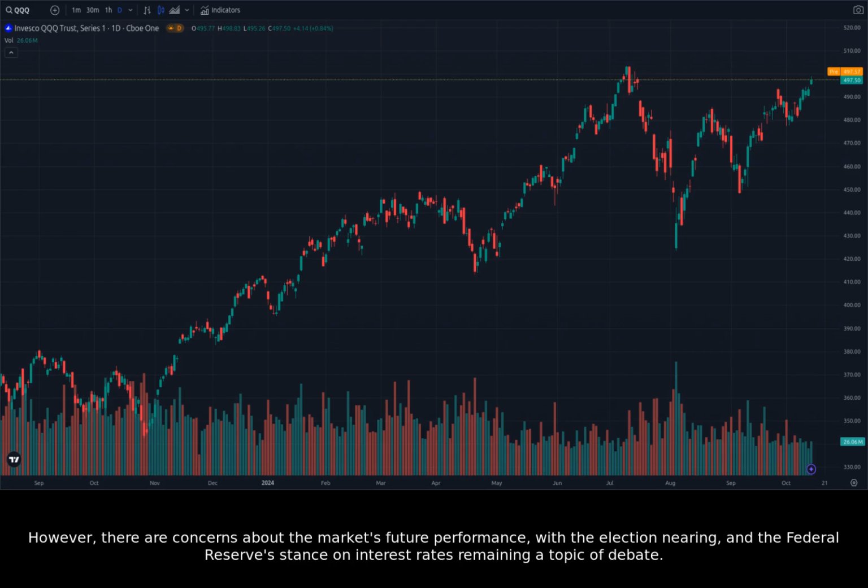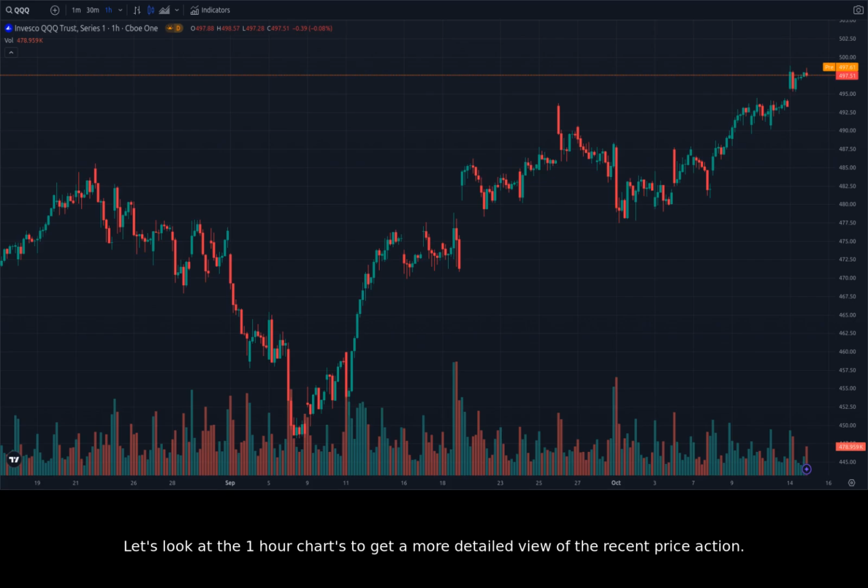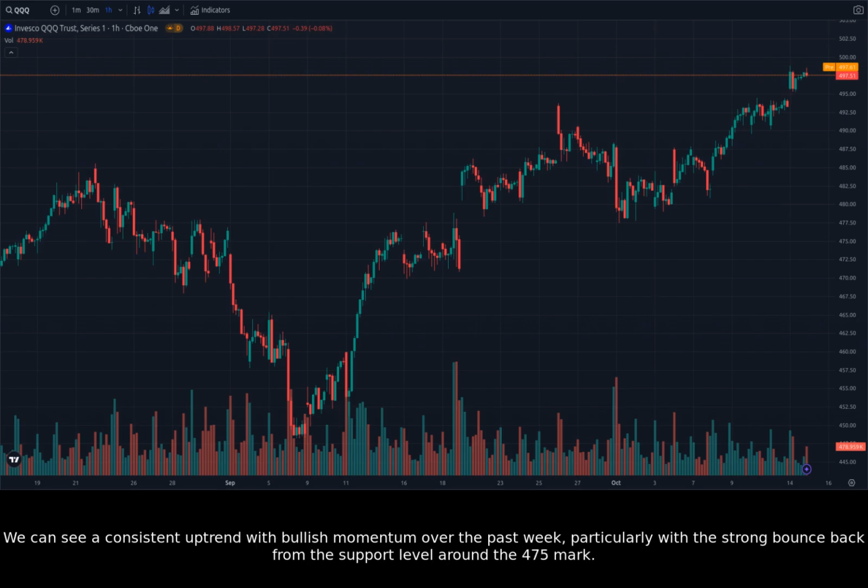However, there are concerns about the market's future performance, with the election nearing and the Federal Reserve's stance on interest rates remaining a topic of debate. Let's look at the one-hour charts to get a more detailed view of the recent price action. We can see a consistent uptrend with bullish momentum over the past week, particularly with the strong bounce back from the support level around the 475 mark.